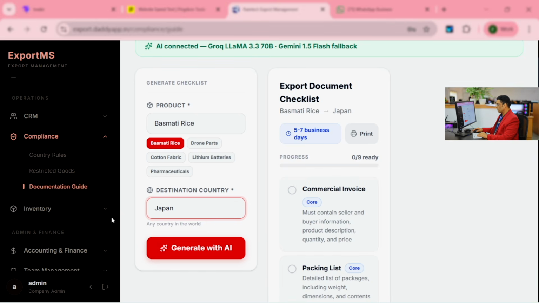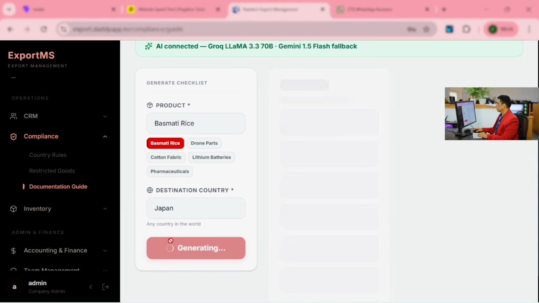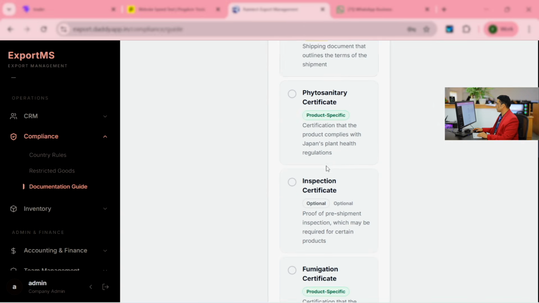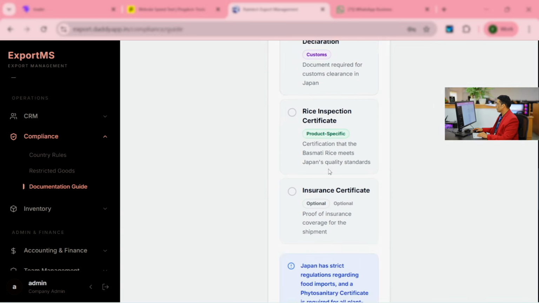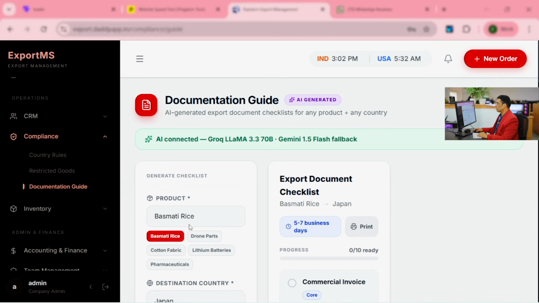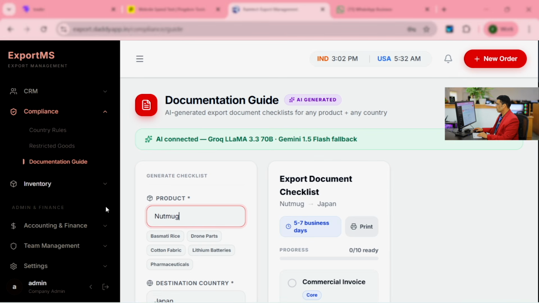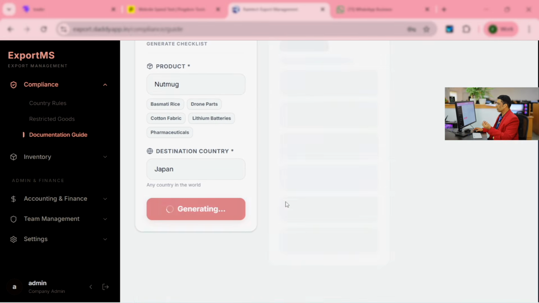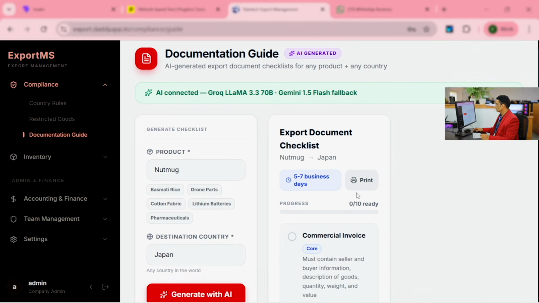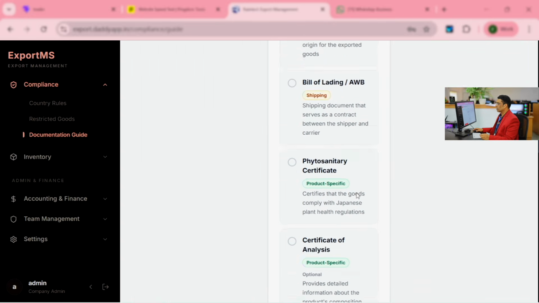So let me show you another country, Japan. Look at that. For Japan, what packing list should we attach? Every piece of information you will get. Look at that. So each and every item. For example, if you are shipping some other products like nutmeg. So, nutmeg, you know nutmeg? This is some product. So what things are required?